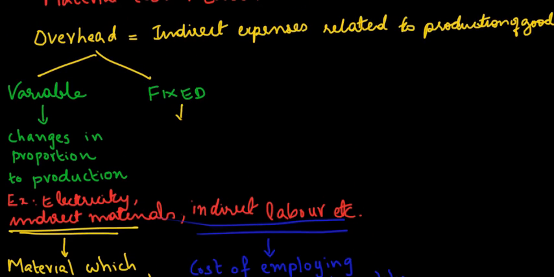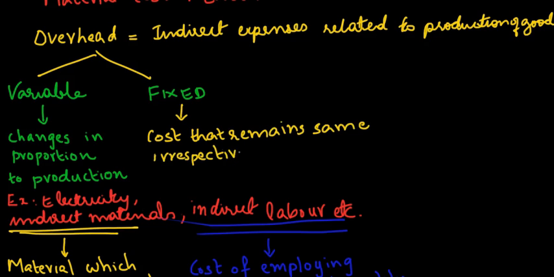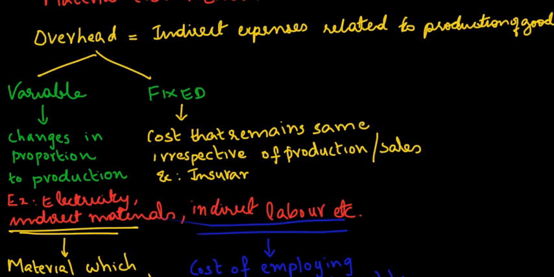The second type of overhead is fixed overhead, which are the types of cost which remain the same irrespective of the production or sales of the company. Examples are insurance premium, fixed salaries, rent of the factory premises, etc.